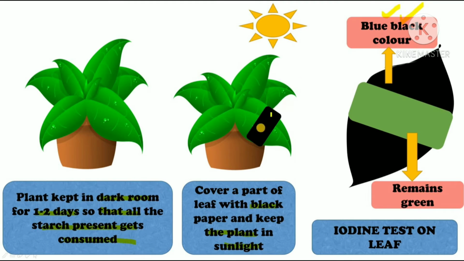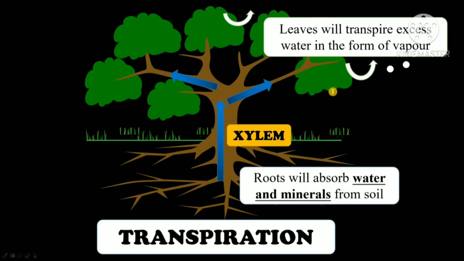But this part of the leaf which was covered and didn't get the sunlight couldn't carry out the photosynthesis process, it couldn't prepare the carbohydrates. That's why this part of the leaf will not turn blue-black and it will remain green, which shows that there is no starch present over here. Alright, so this proves that leaves carry out photosynthesis in the presence of sunlight.